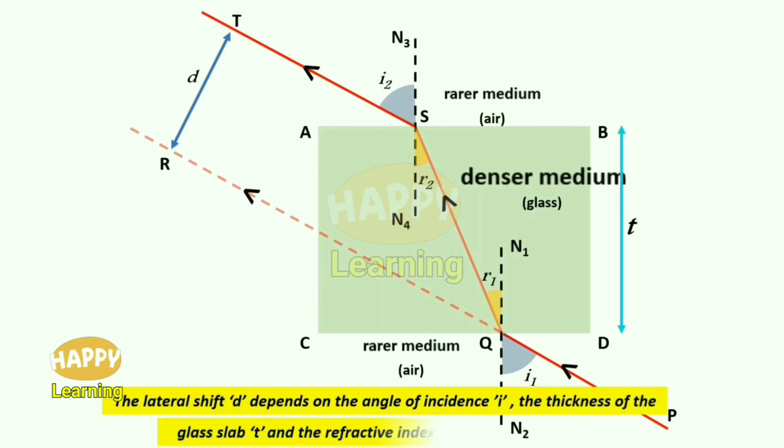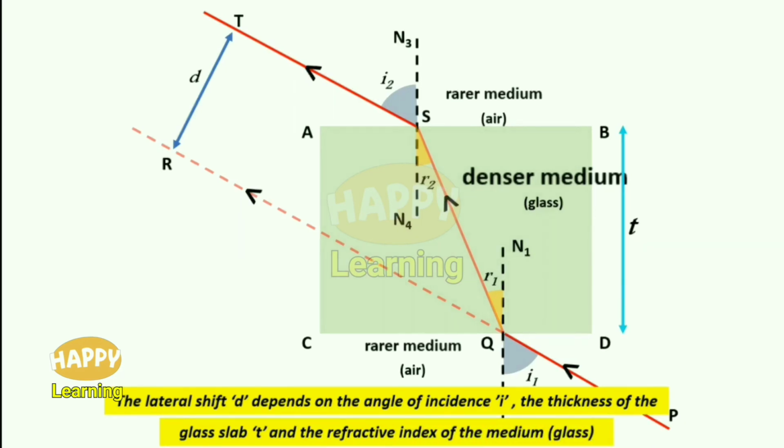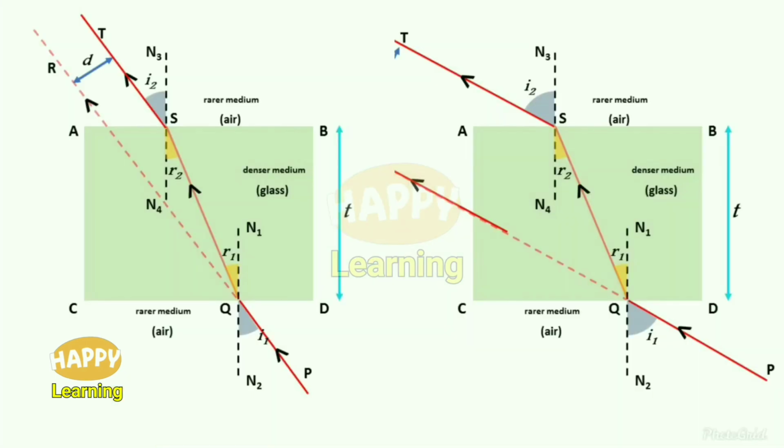D depends on the angle of incidence I, the thickness of the glass slab T, and the refractive index of the medium, that means glass. Okay, so observe these two pics. There is a difference between the angle of incidence. So in case 1, in case 2, the angle of incidence I1 value is varying. So you can observe that D value is also varying. So the less the I value, the less is the D value; the more the I value, the more is the D value.